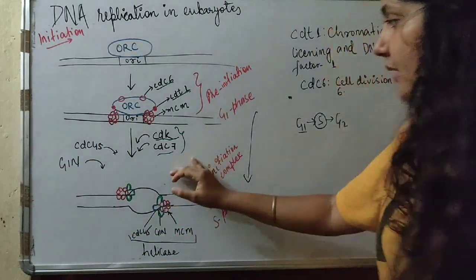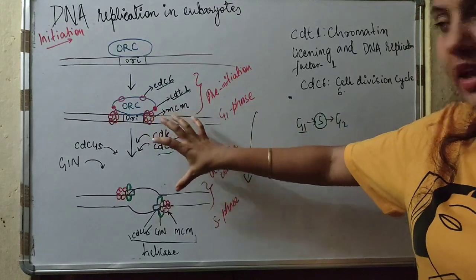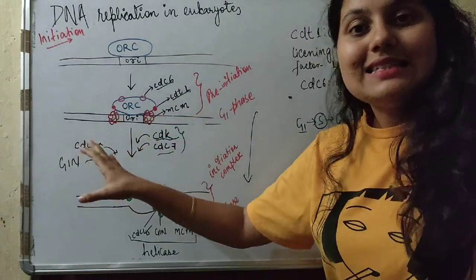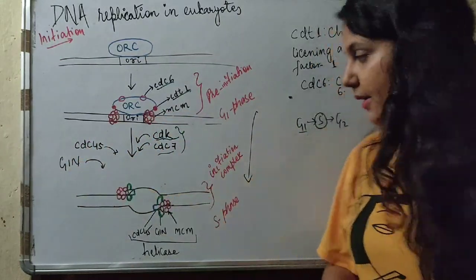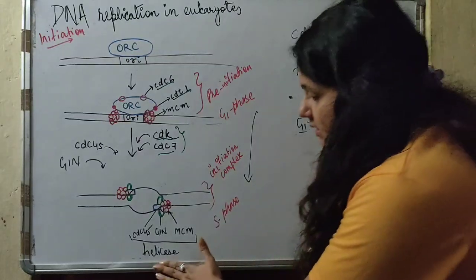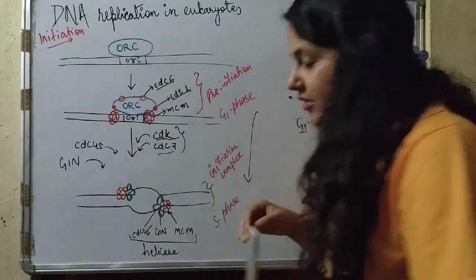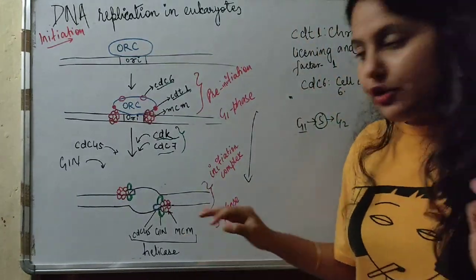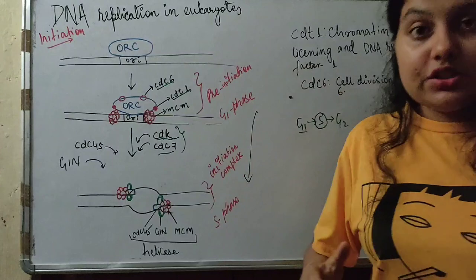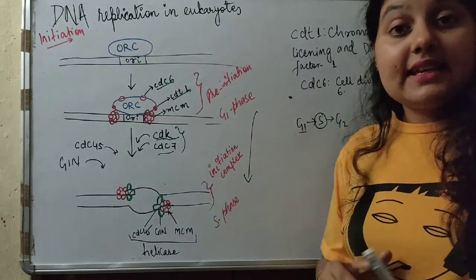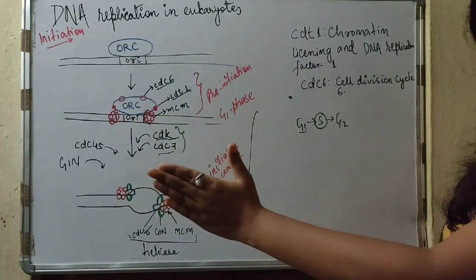Alright, this will activate and then there will be binding of CDC45 and GINS. Now coming to CDC45, I already explained the role of MCM. It will act as a helicase in the process of elongation.